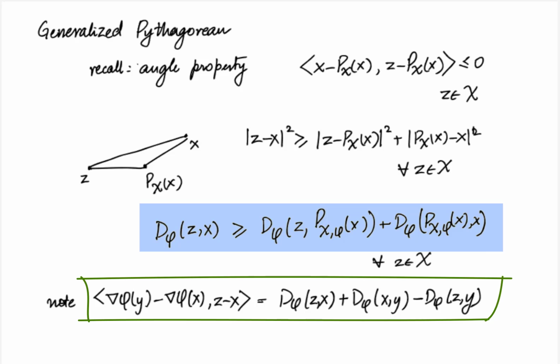This is called the 3-point lemma, and it can be directly derived by just substituting D_phi and expanding.